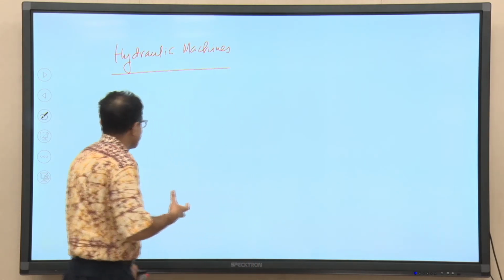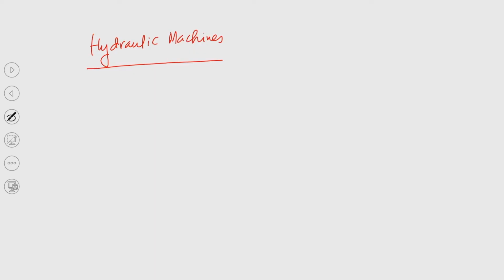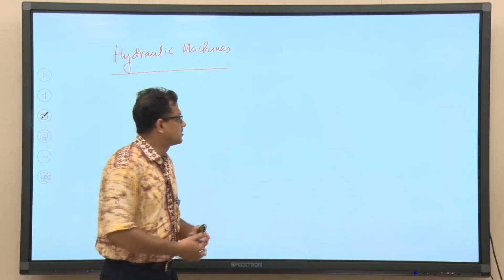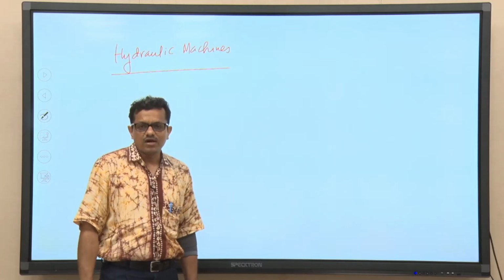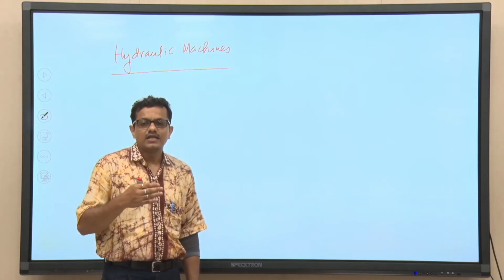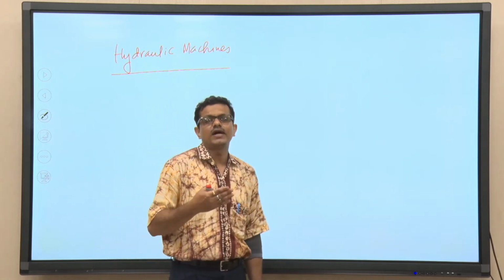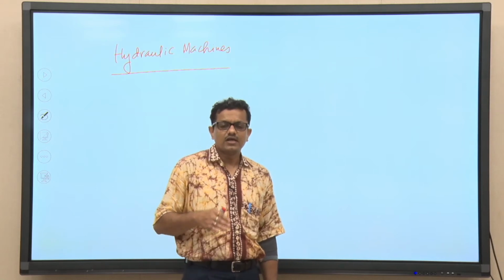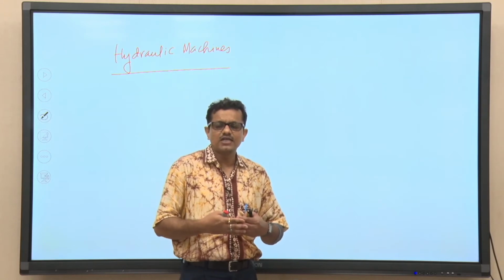Then in the context of hydraulic machines, why is similarity important? Try to understand, till now we have studied pumps, different types of pumps. We have also discussed the H versus Q curve, power versus Q curve, or efficiency versus Q curve. If we try to provide the pump characteristic curve, then we need pump testing, otherwise it is very difficult to provide the curve. If we need pump testing, is it really possible to test all pumps?